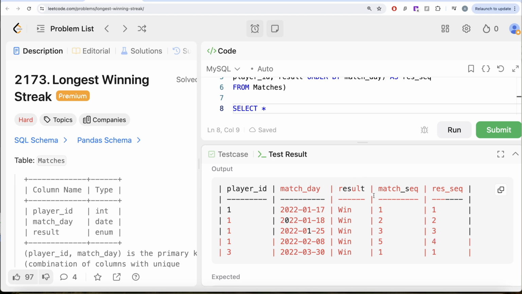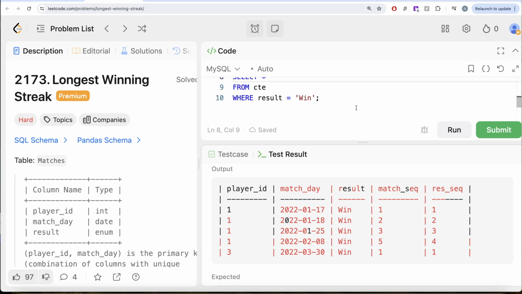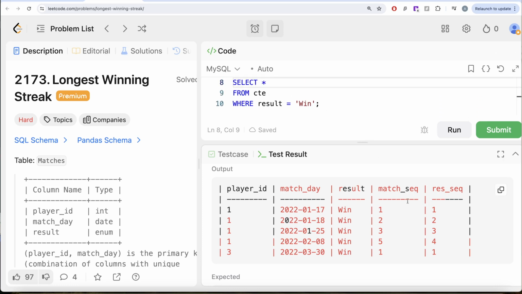So if you just think about it, if you subtract these two, if you are continuously winning, the difference between the match sequence and the result sequence will always be the same. Just like the concept that we developed when we were trying to find out the consecutive nature: if your match sequence increases by 1 and your result sequence is increasing by 1, and since we have only kept result equal to win, that means if your match is increasing by 1 and you are still winning the next match, the difference is going to be exactly the same. So here in the first 3 it is going to be 0.